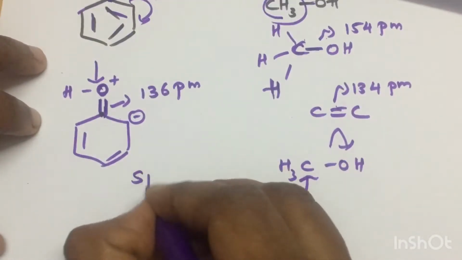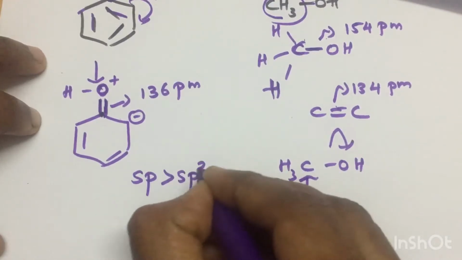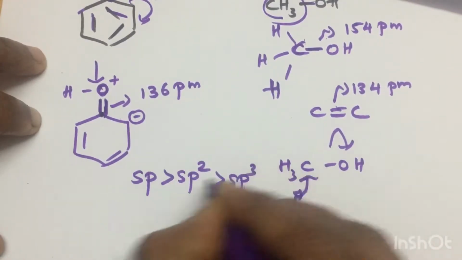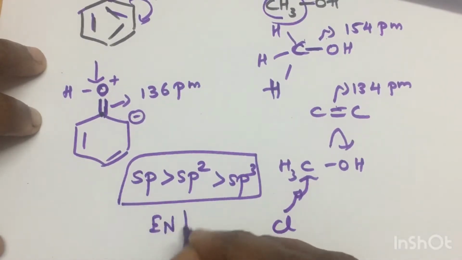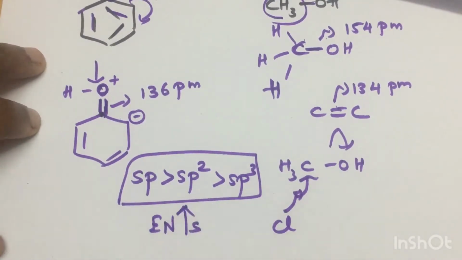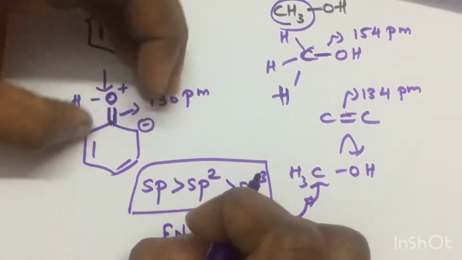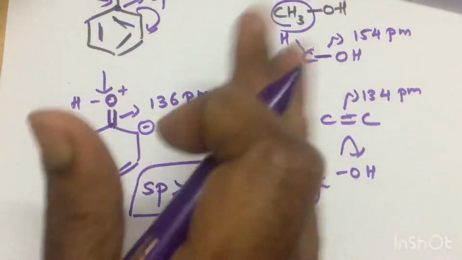As the s character increases, electronegativity increases. If electronegativity increases, how can you remove one group? So all these three questions have been answered.